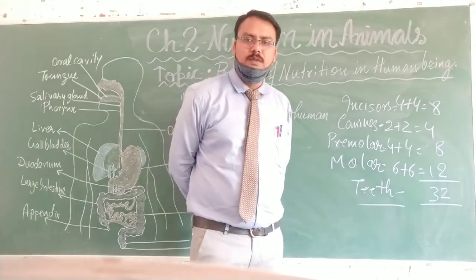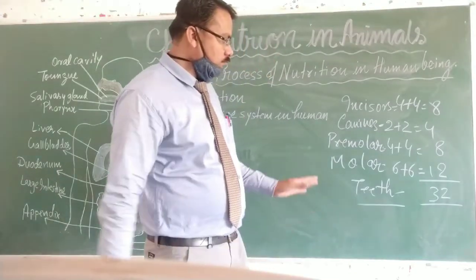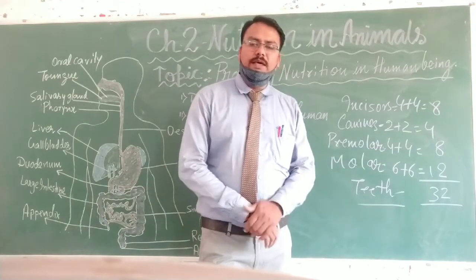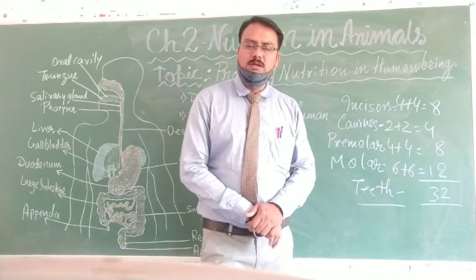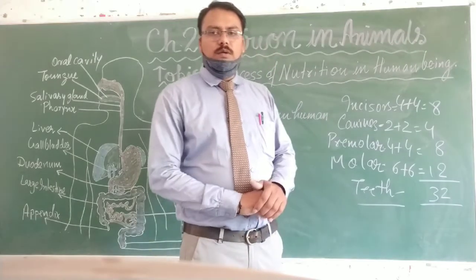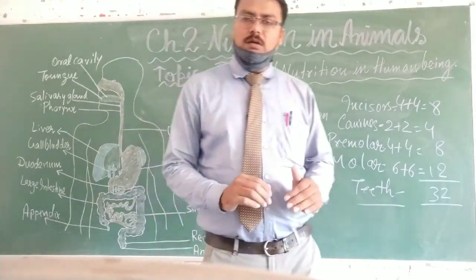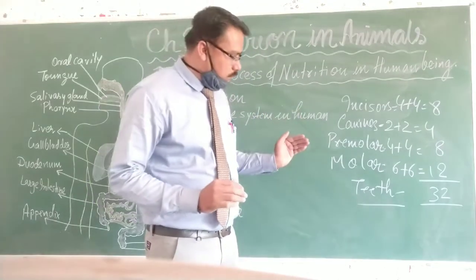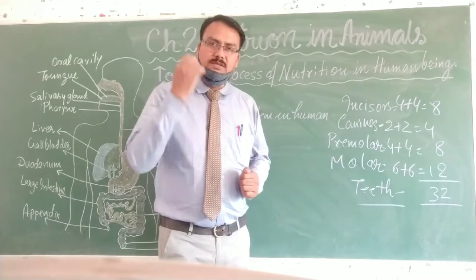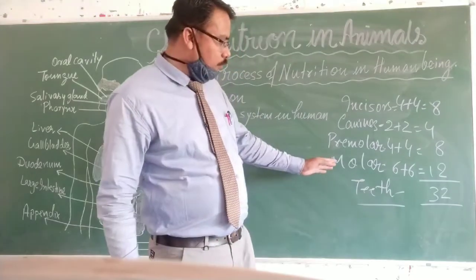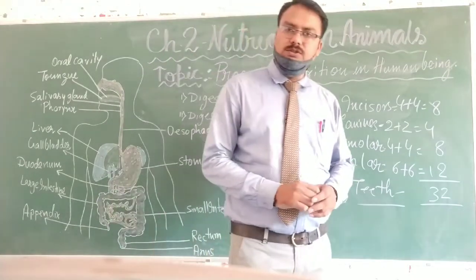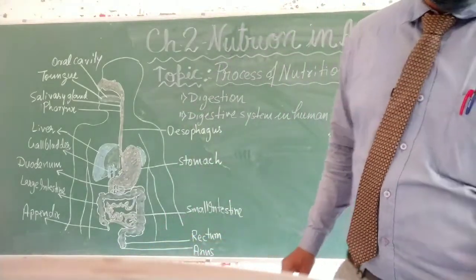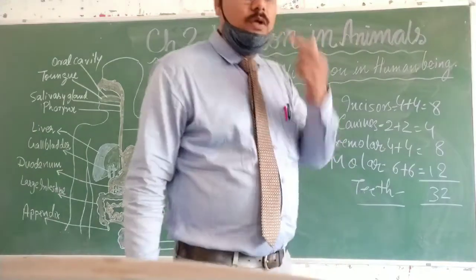Okay students. Now these are not the same in humans of all ages. Below a little age, that means below the age of 20, you can see there are no premolars and the molars are not developed so much. So the number of teeth at that time is 20.